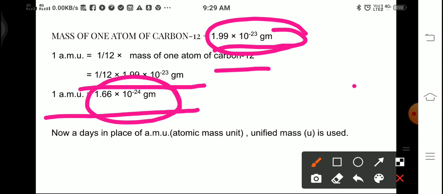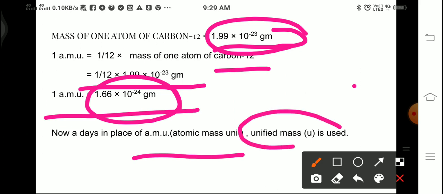Now as I told you earlier, nowadays in place of atomic mass unit we are using unified mass. So 1 AMU, or 1 U, is equal to 1.66 into 10 to the power minus 24 gram. If we know how many times any element's atom is of hydrogen, we can calculate its mass in grams.